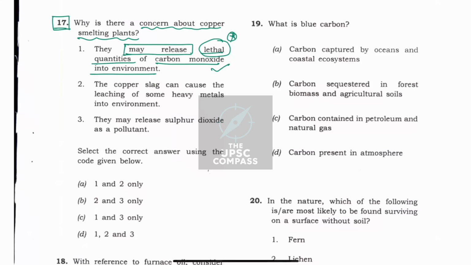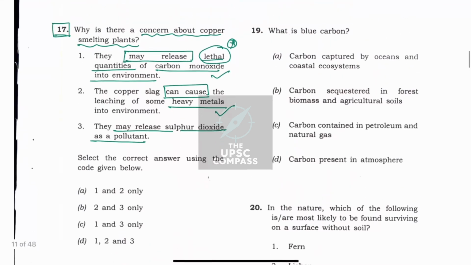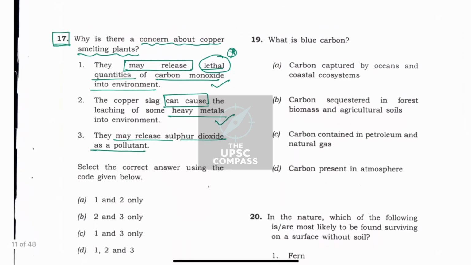However, the second statement: the copper slag can cause leaching of some heavy metals. This makes sense to understand because copper smelting is a polluting activity. Third one, they may release sulfur dioxide as a pollutant. Of course, there is a chance that sulfur dioxide may be taken as a pollutant and may be released by copper smelting plants. So I will take this statement as right. However, the first statement was wrong because it does not release lethal quantities of carbon monoxide, and that is why UPSC had made option B correct.